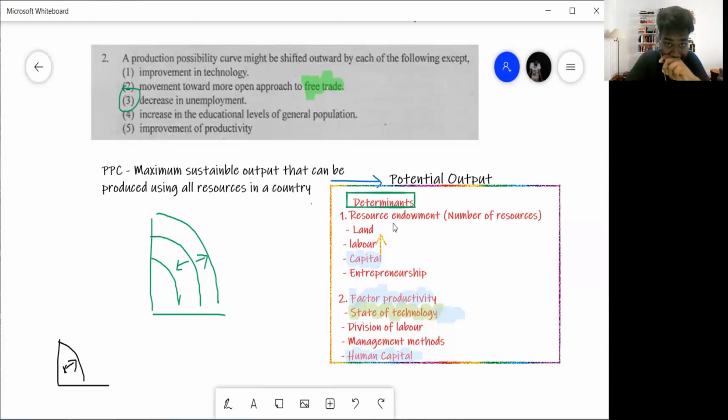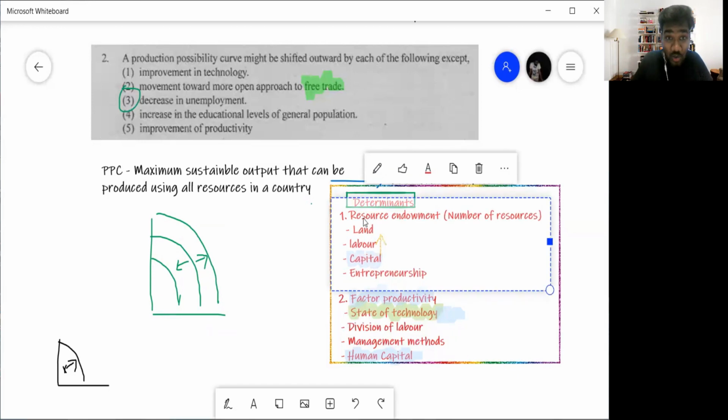People are coming into your country. What does that mean? The amount of labor is increasing. PPC shifting outwards. Or they will say, for example, Sri Lanka finds a new mineral deposit. If they are finding a new mineral deposit, that is land. Land is increasing. PPC shifting outwards.